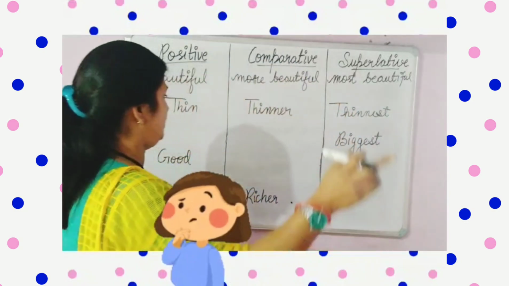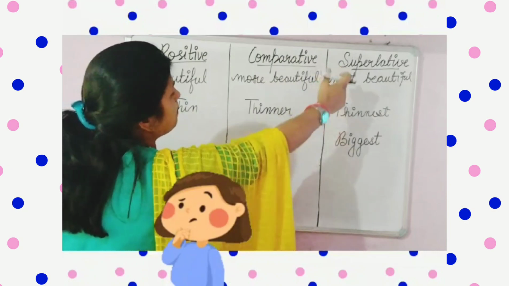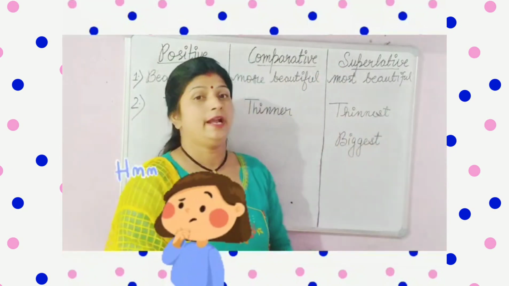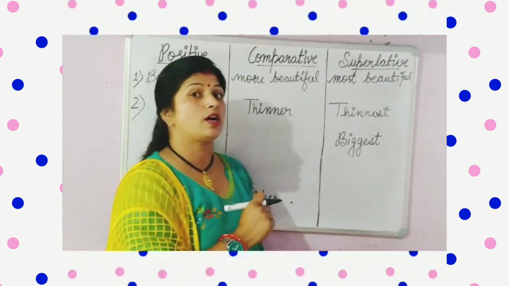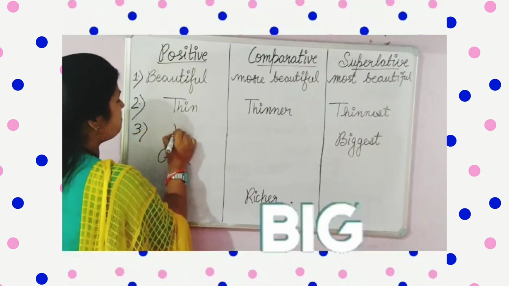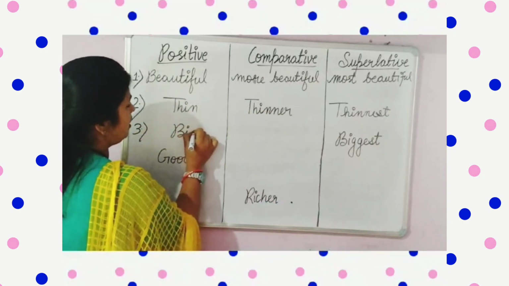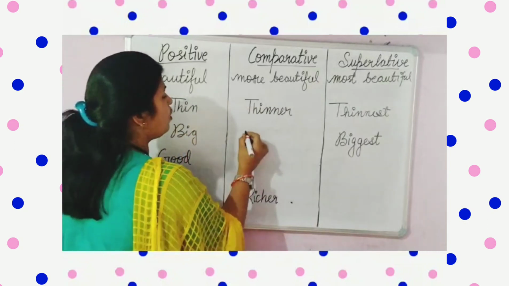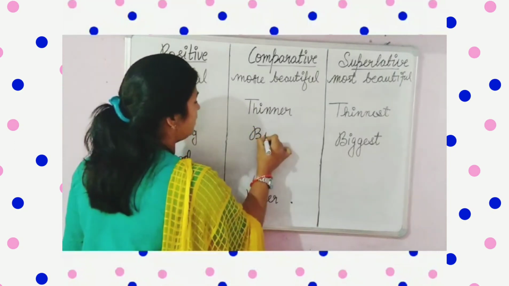Now here you can see in the superlative degree biggest is given, मतलब सबसे बड़ा है. तो इसका base form क्या होगा? Big होगा. Big और अगर हम एक के साथ comparison करें, when we are comparing with one more, it will become bigger.